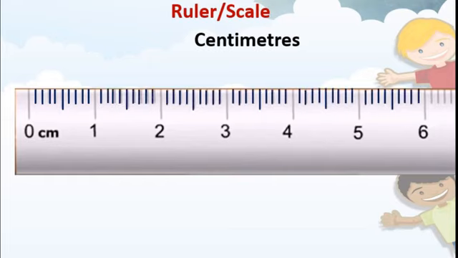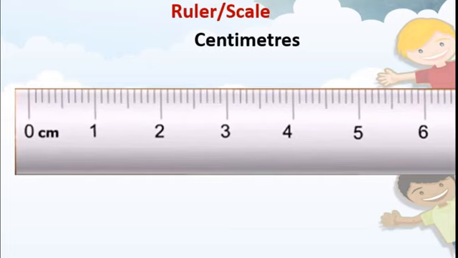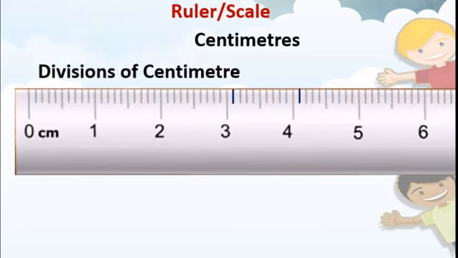Isn't it? And from 1 to 2, there are also 10 parts. From 2 to 3, here also we can see 10 parts. Between two numbers, there are 10 equal parts. And these are called divisions of centimeter. What are these, students? These are called divisions of centimeter. And the name for this is millimeter.